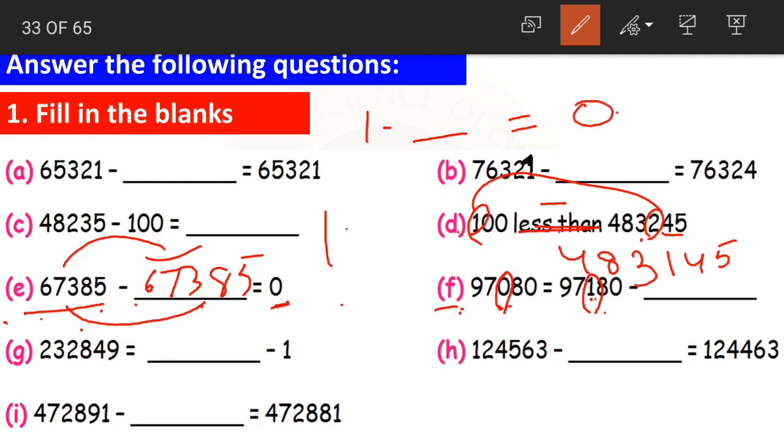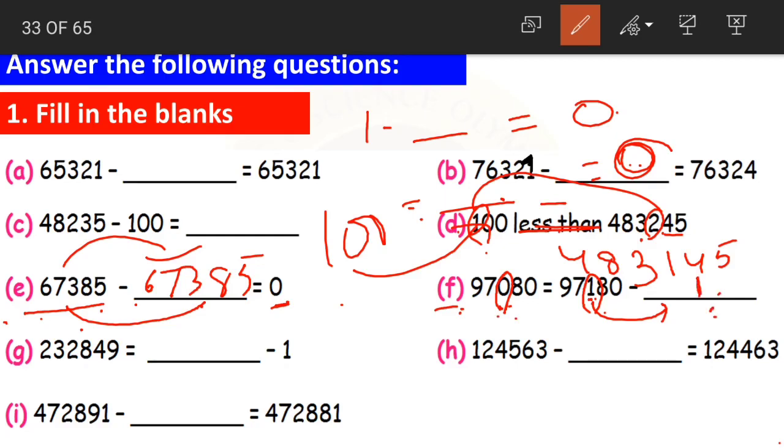I was having 100 here, minus dash is equal to 0. Now children, again the answer we got here is 0. Now what number was subtracted from it? The same number. Yes, when 1 is subtracted from 1, the answer will be 0.